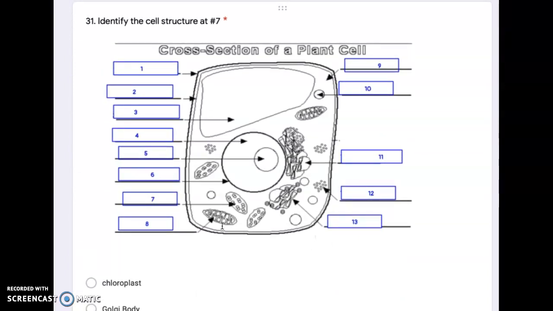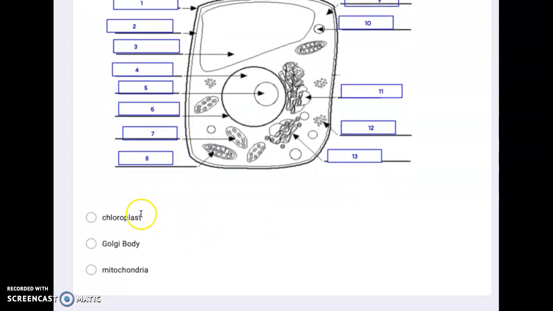And number 31, identify the cell structure at number 7. So number 7 is right over here. The organelle is only in plant cells. Is it the chloroplast, the Golgi body, or mitochondria?